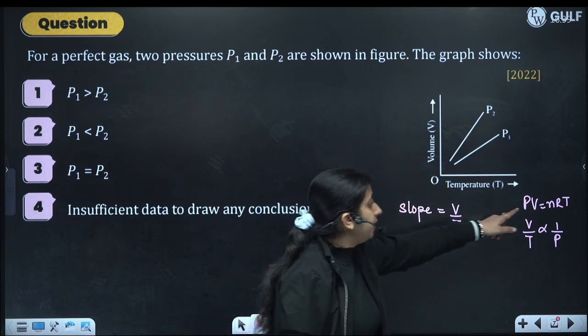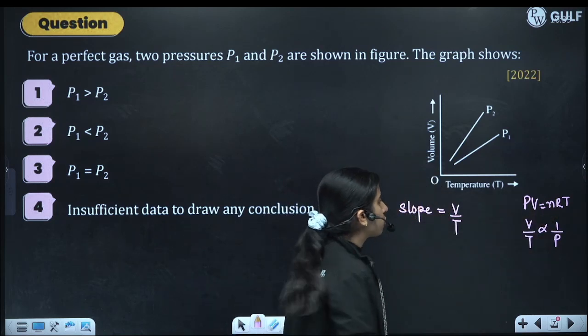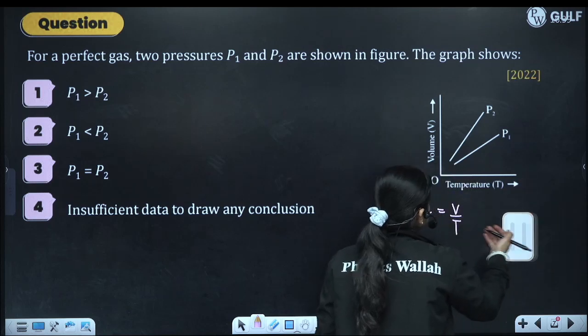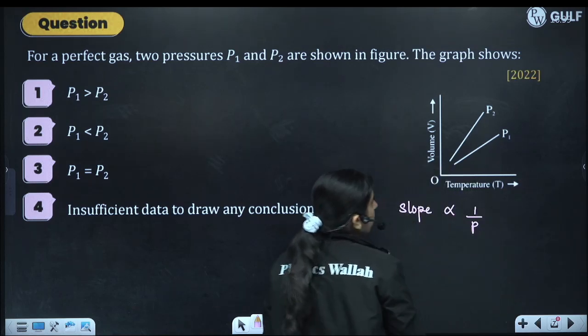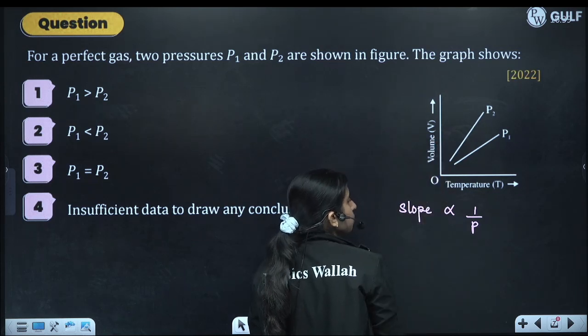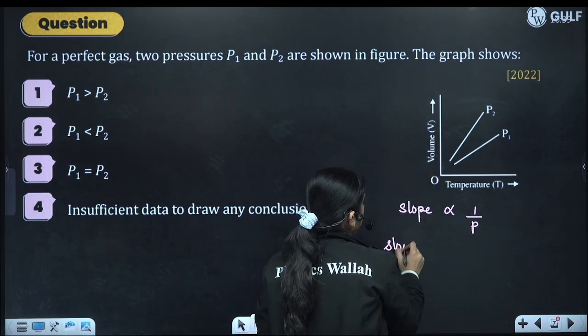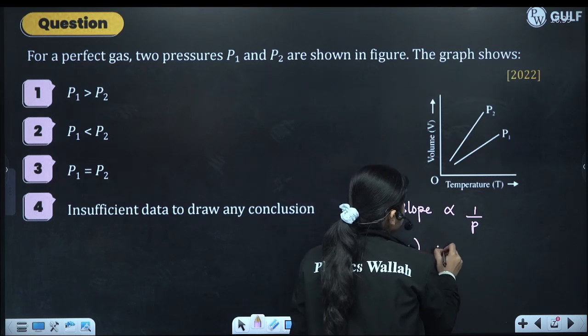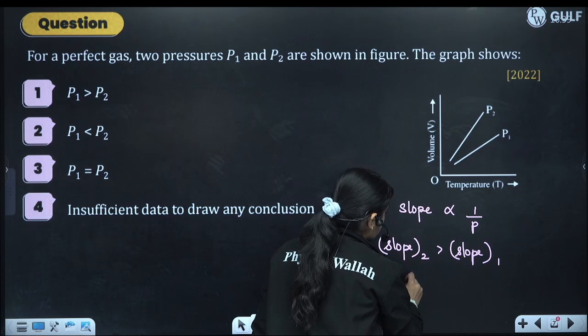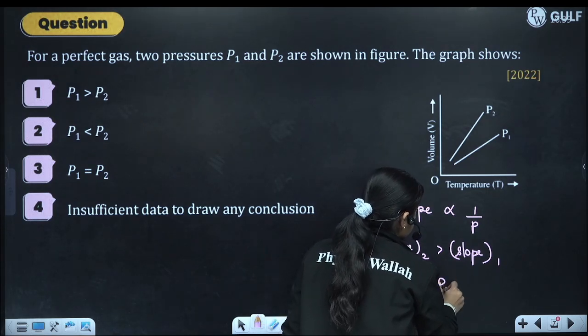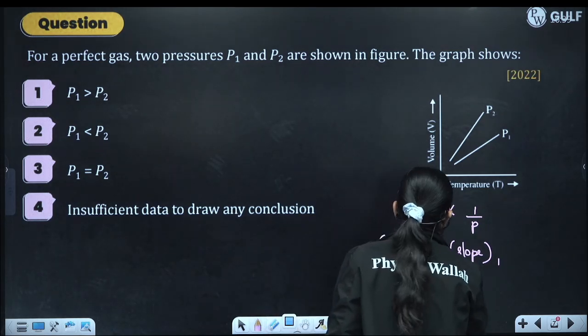Yes, V by T is inversely proportional to T. So what we see is slope is inversely proportional to pressure. Which slope is more? P2 is more. Okay, slope of 2 is greater than slope of 1. So P2 will be less than P1. This will be the answer.